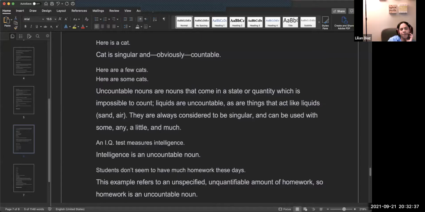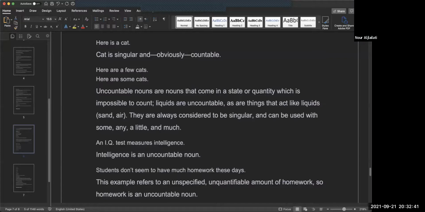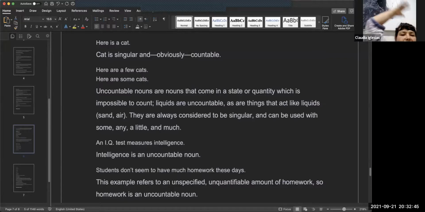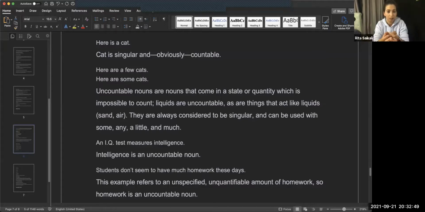Rice too is uncountable, because you can't count how many rice. It's a common noun. It's kind of like sand. Rice and sand are almost the same concept. You might be able to hold sand, but it goes through your hand, right? So it's a non-count noun.